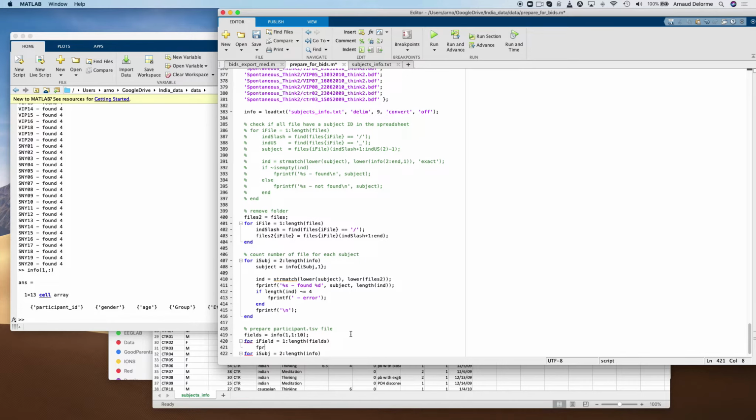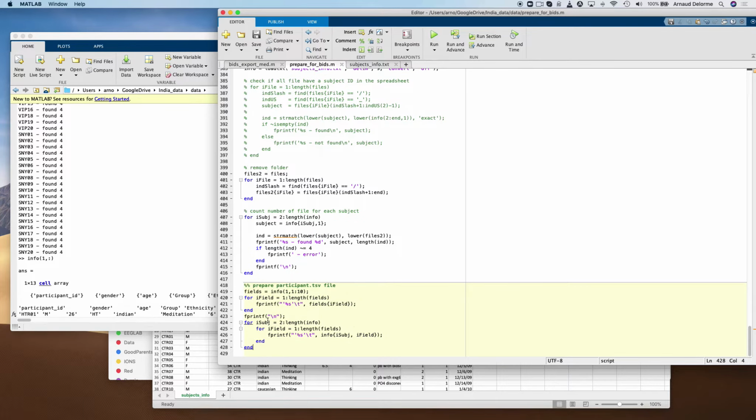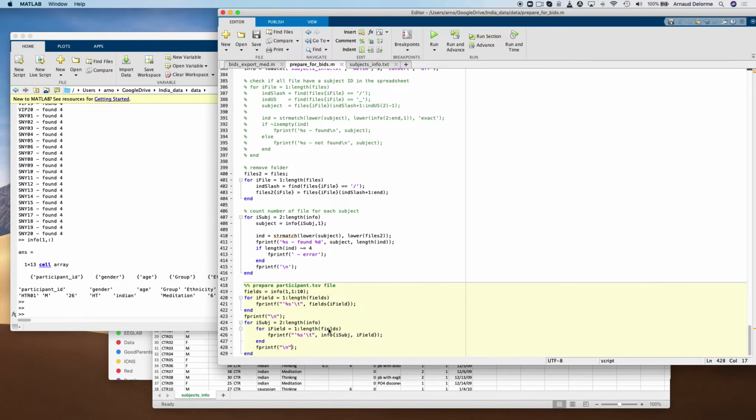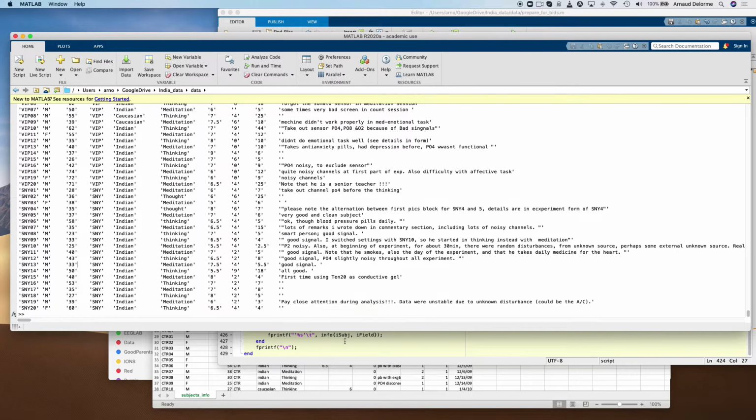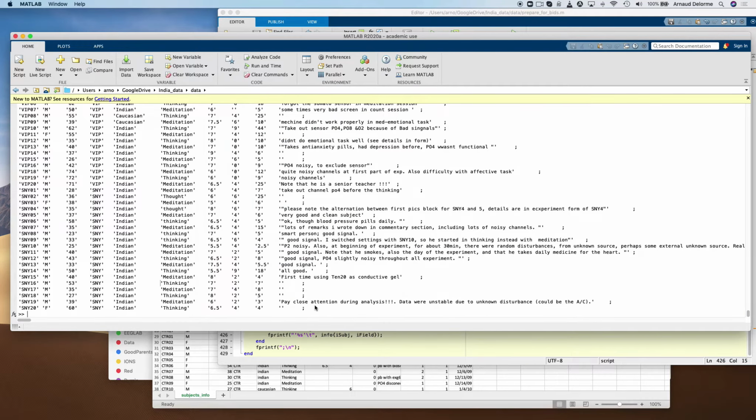And it took me about a minute to write that section of the script, and now I'm ready to run it. And the first time I ran it, I realized I had forgotten some carriage returns, so I'm adding them here and rerunning the script, and now we can see how it's going to finally look like.